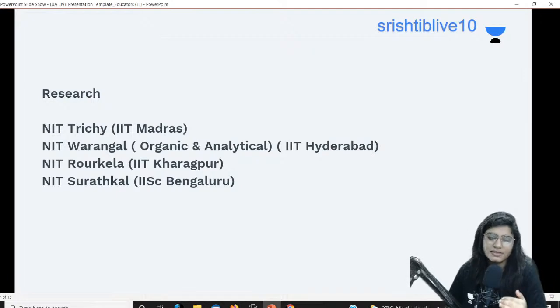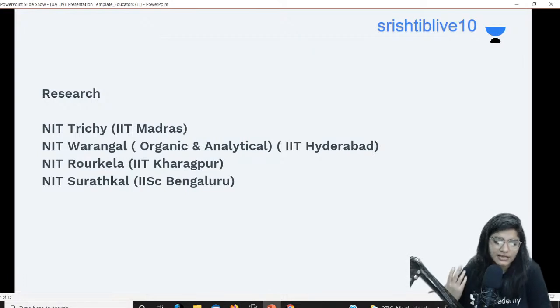In spectroscopy in general, you'll be learning less of organic spectroscopy, more of physical spectroscopy, right, emission spectroscopy like fluorescence, phosphorescence, atomic spectroscopy, okay? So if you are interested in this instrumentation, in the MNC sector or the industry sector for an analytical job, then you can go for NIT Warangal analytical chemistry, okay?